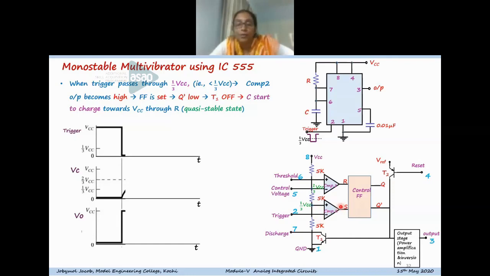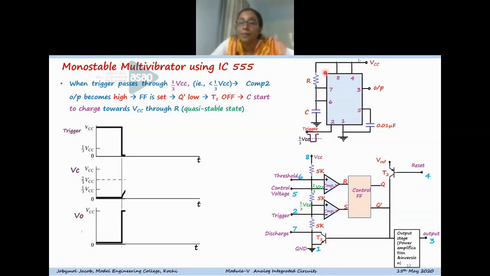So S equal to 1, and R remains in the same condition because the capacitor is still uncharged. So pin 6 has 0 voltage, and R remains 0. So S equal to 1 and R equal to 0. The flip-flop will set, and the flip-flop output becomes high. Q becomes 1 and Q bar becomes 0. When Q bar is 0, T1 becomes off, because Q bar is connected to the base of the transistor. When T1 is off, there is no discharging through the transistor. The capacitor can now charge.